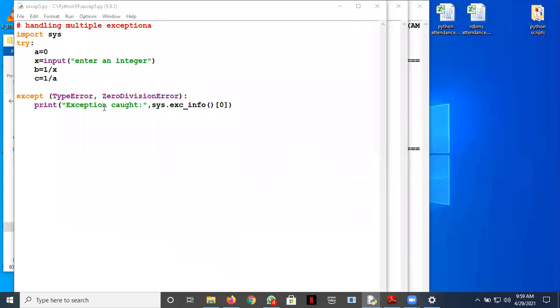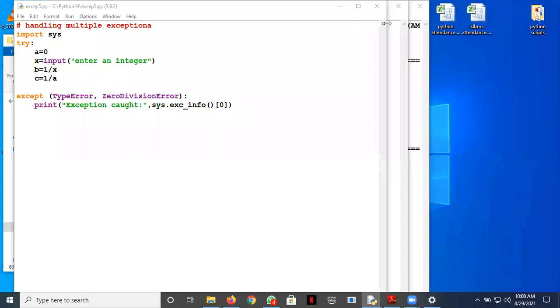First of all, everyone understand that if you want to catch multiple exceptions in a single except, you can write it like this: except TypeError, ZeroDivisionError. So whichever error it catches first, it will handle that. So I'm asking Anisha, which error will it catch first from the code that is written? Sir, zero division. Okay, you think it would be a zero division error.